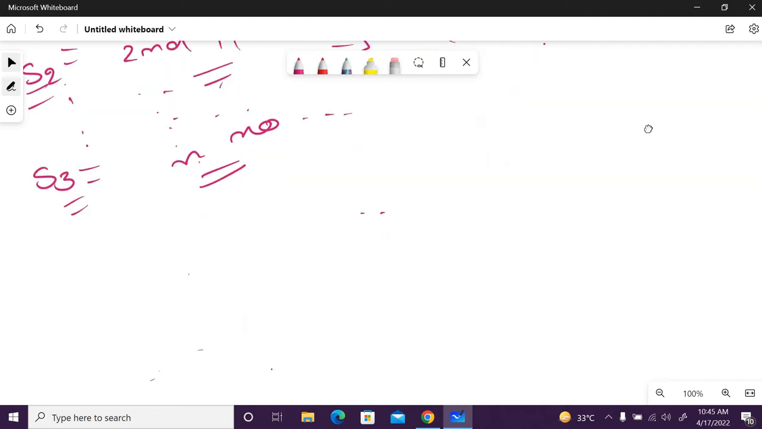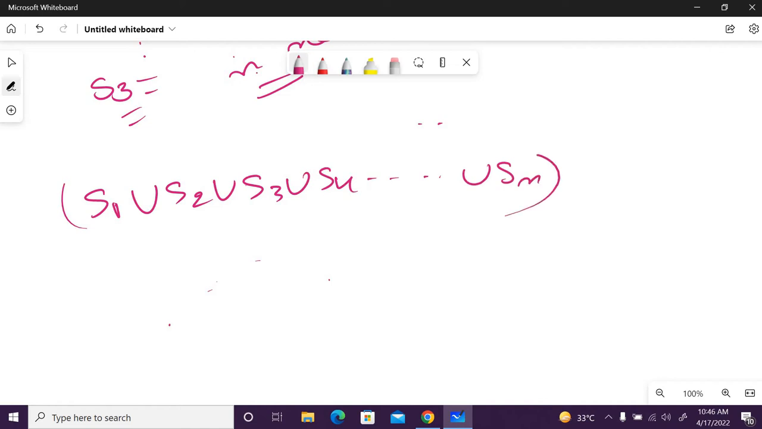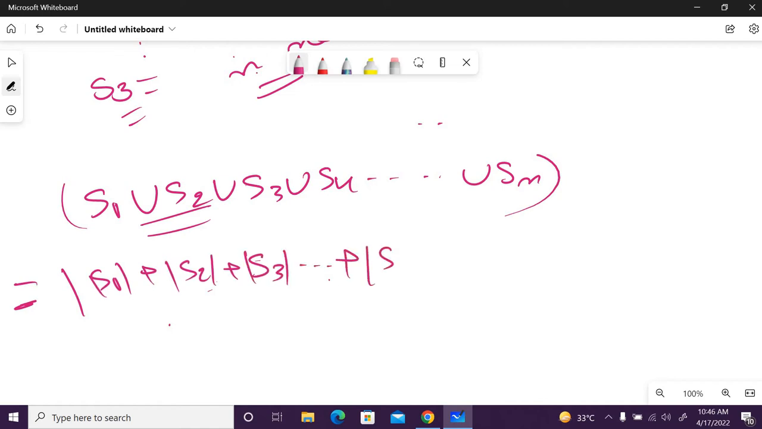So we know that in the inclusion-exclusion formula, what is actually our formula? S1 union S2 union S3 union S4 dot dot dot up to union Sn. This is actually our formula. We know how to solve this formula. So the answer should be S1 plus S2 plus S3 dot dot dot up to Sn.